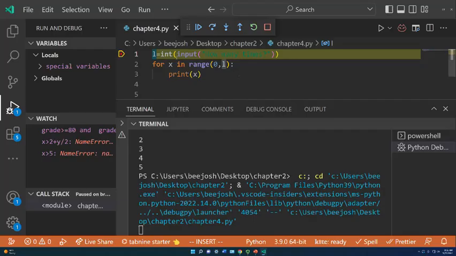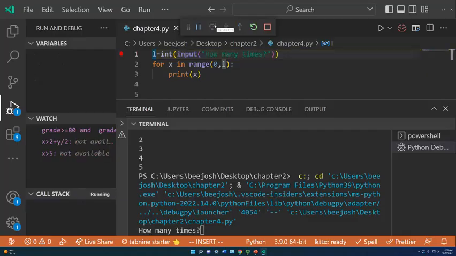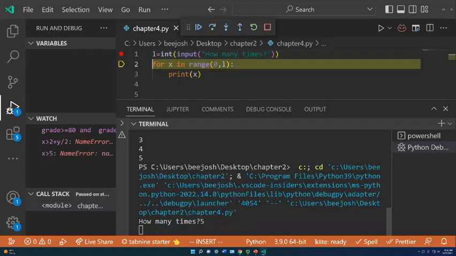Now, when I do a step over here, I can't put my input in yet, but when I do a step over here, it's going to then ask me for the input over here in the terminal area. So I did a step over, it's run this line of code. Now I got to go down here and you see it says how many times down here. Now I got to put in the input for that. So I'm going to say I want it to run 5 times. Okay, so now L becomes 5.